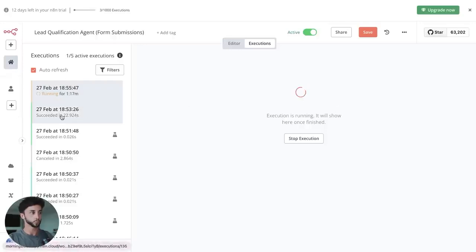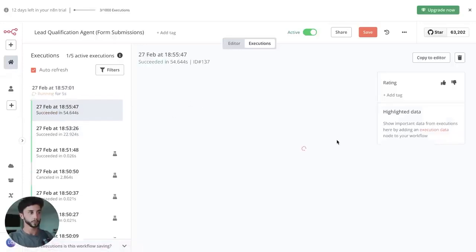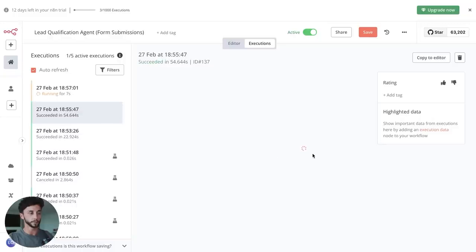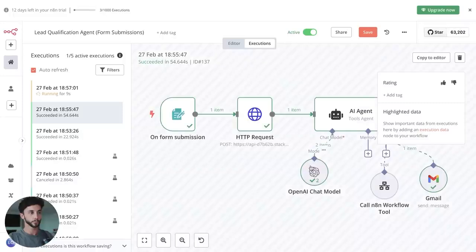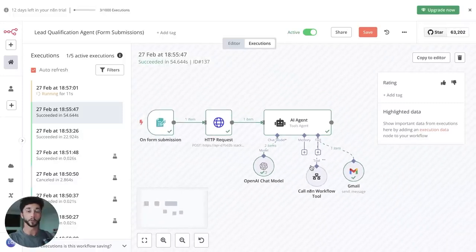We have the McDonald's one has succeeded here. And you see, yep, as expected, we were not qualified. The McDonald's person was not qualified for our offer. So it looked at the qualification criteria we provided in here, said, hey, no, that's not a good fit.